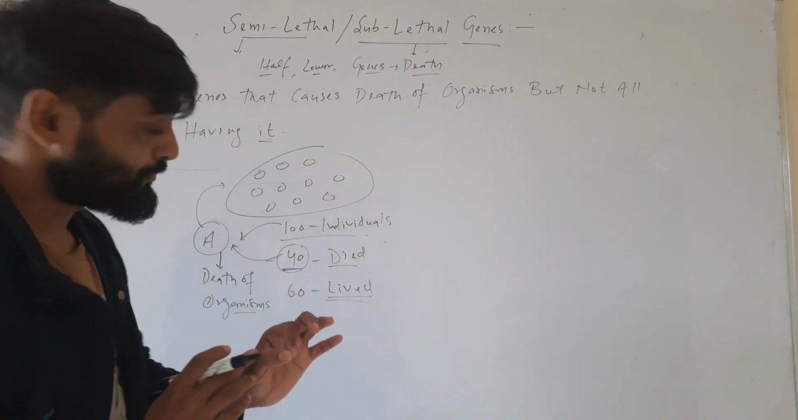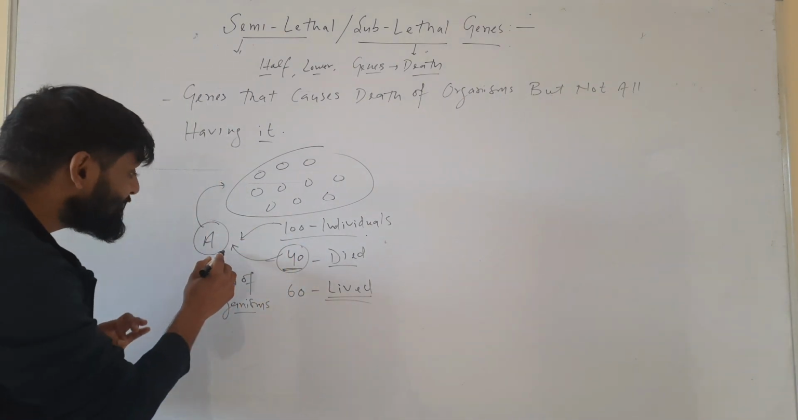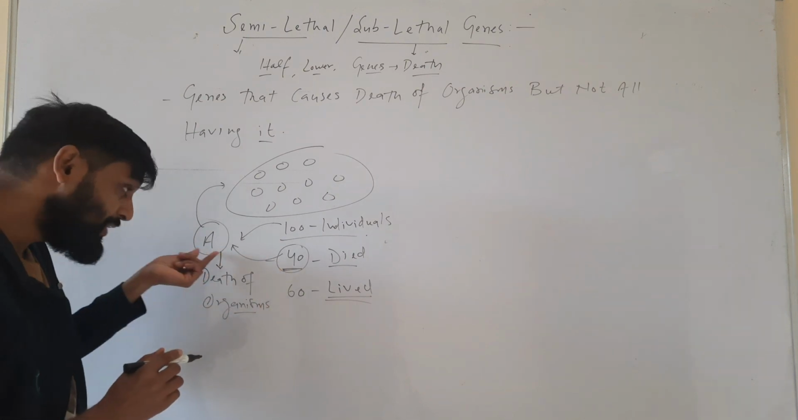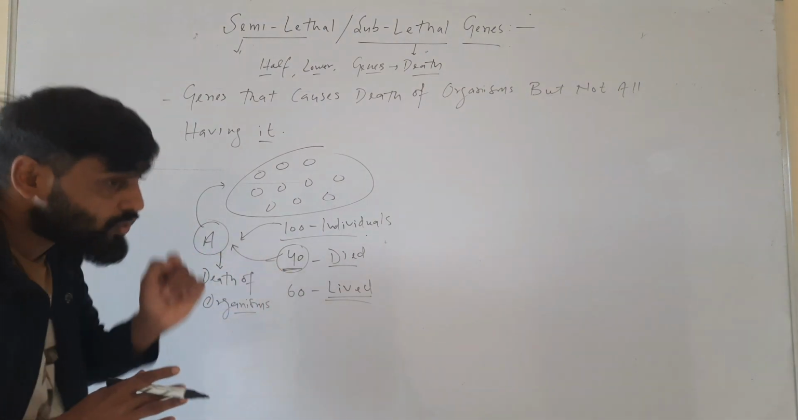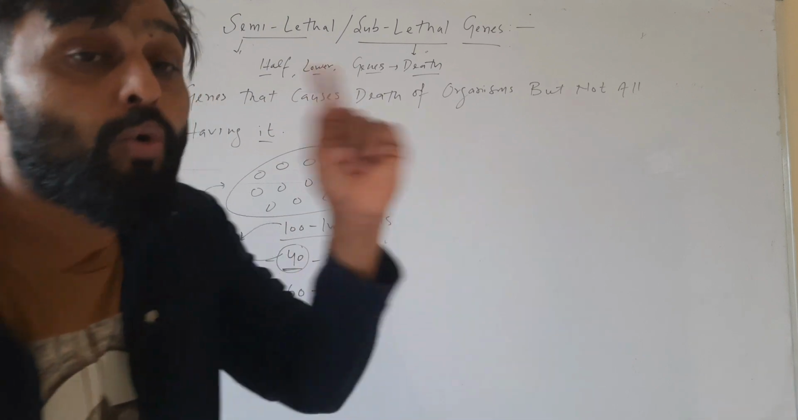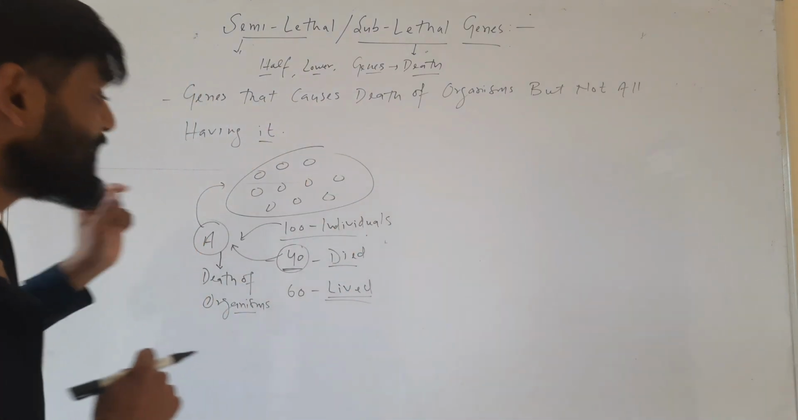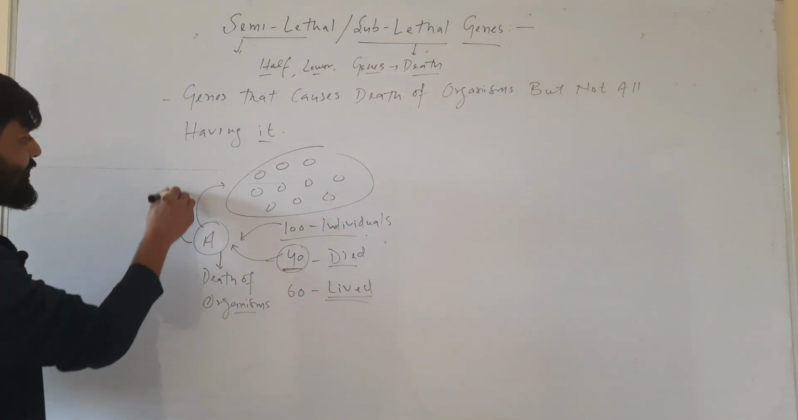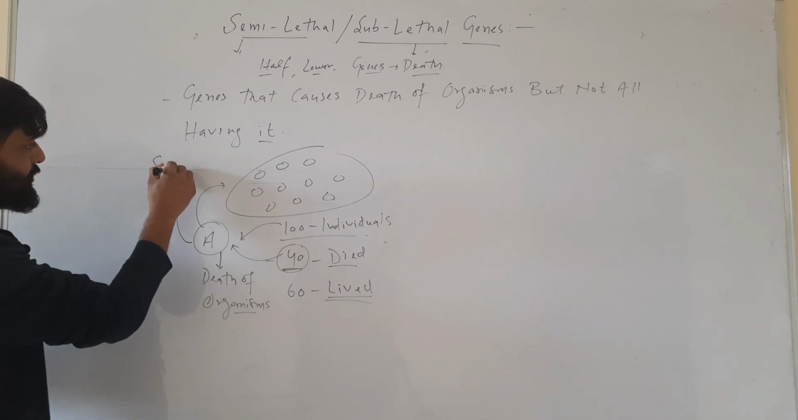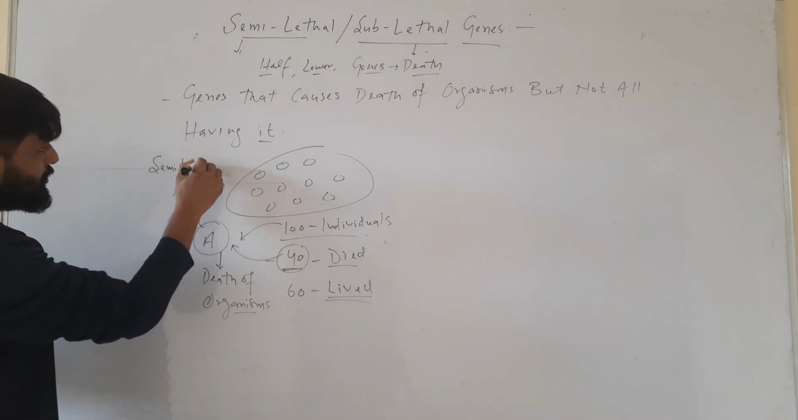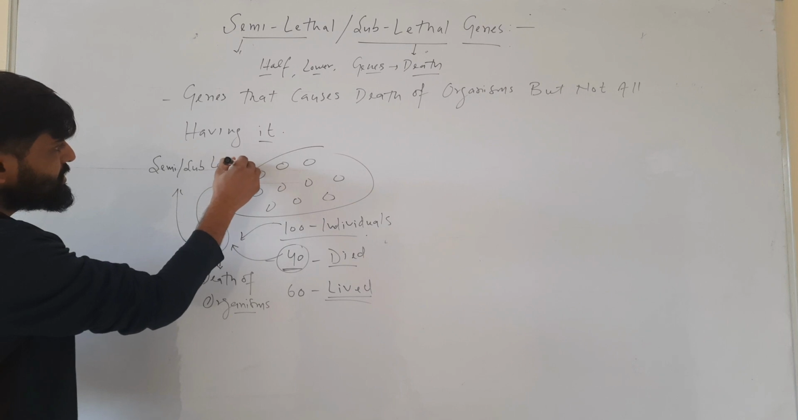What does it show? It shows that this gene is causing death because 40 died due to it. But it is not causing death of all organisms that have it. So such genes are called semi or sub-lethal genes.